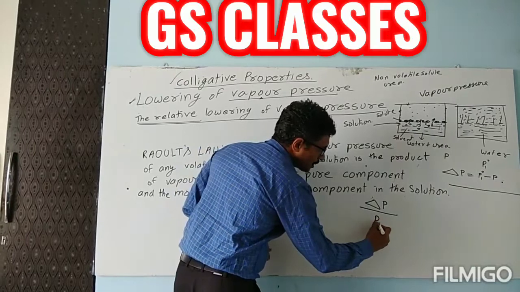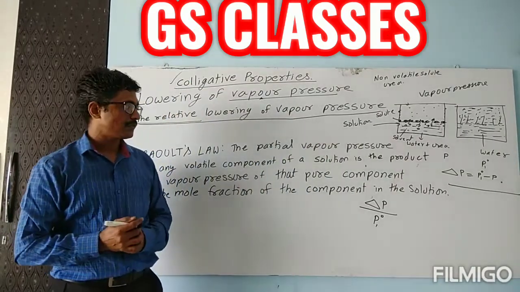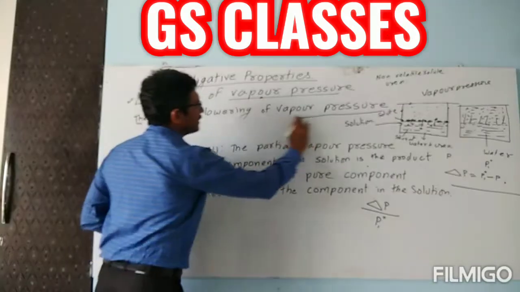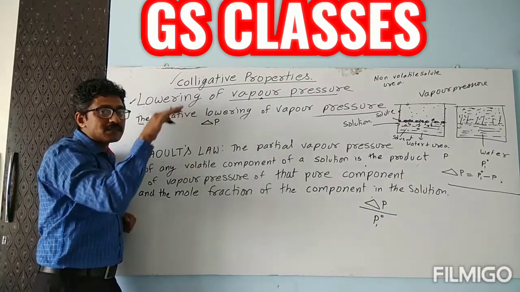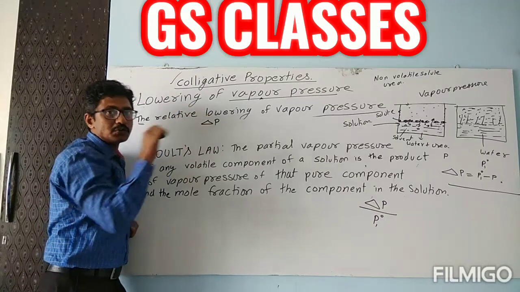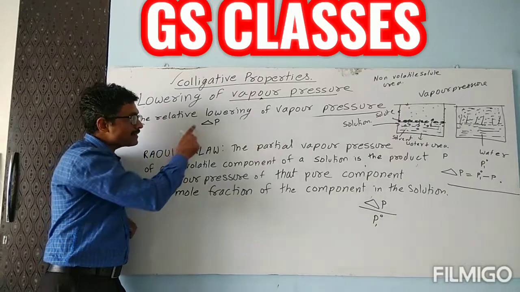Divided by the original vapor pressure of the pure solvent. Suppose delta P is the change, the lowering, this much the vapor pressure has been reduced. Vapor pressure has been reduced by this value.